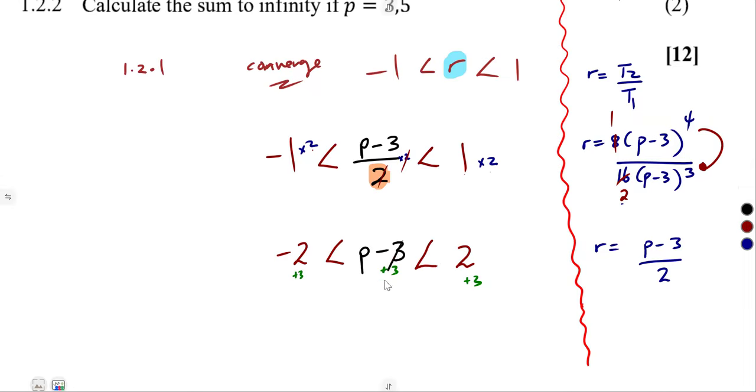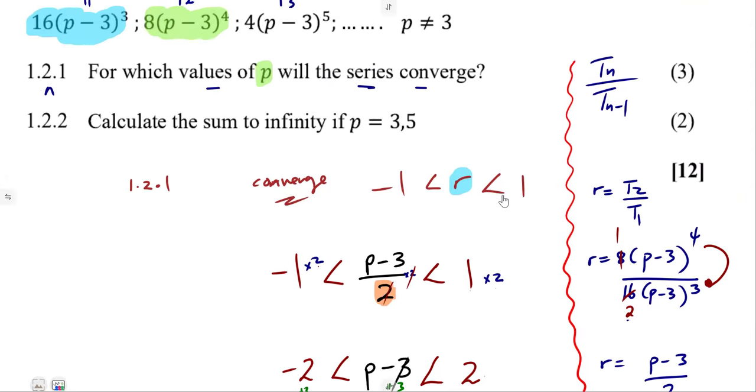Our p was going to be determined. So we're going to have p as a value that is greater than negative 2 plus 3, which is 1, but less than 2 plus 3, which is 5. So p is supposed to be within this interval, a value that is greater than 1, but less than 5.